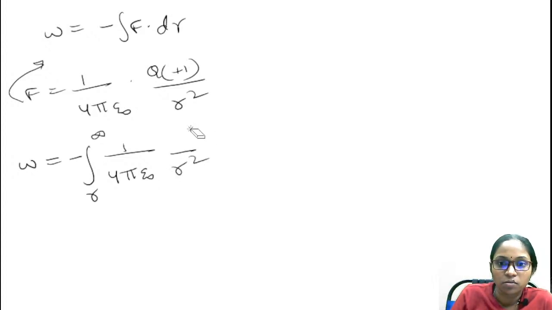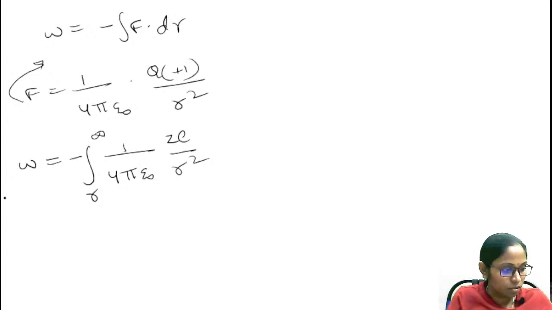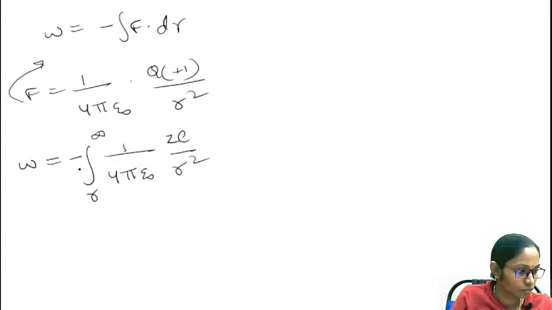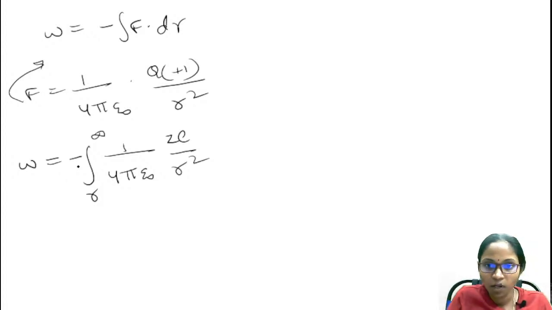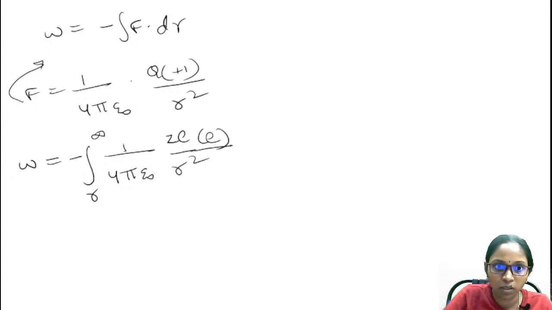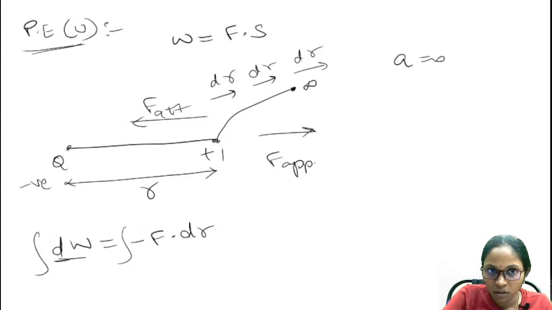Here the q is Ze, right? Ze, it is the nucleus, and the unit charge is an electron. Here I am considering the electron. Okay, right. And as the electron is not a unit charge, it is having the charge of e. Okay, so in place of these charges, I have a nucleus and an electron.